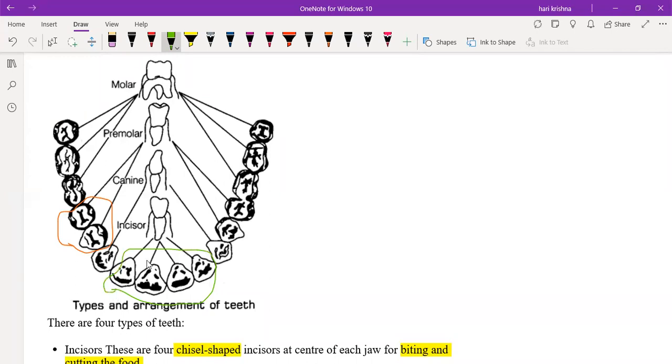Can I join a little late, sir? What did we do? We are doing the same chapter. The same chapter we are discussing in a detailed way.